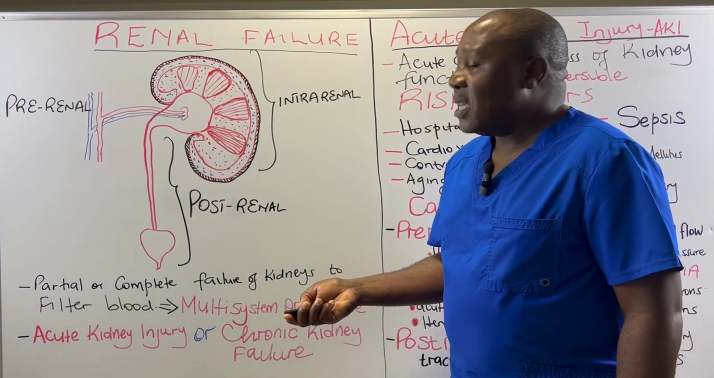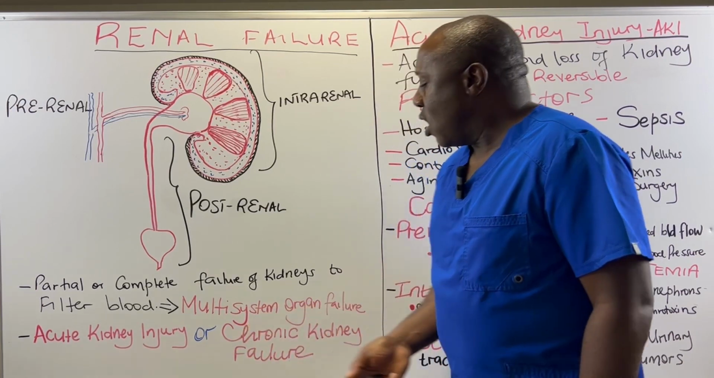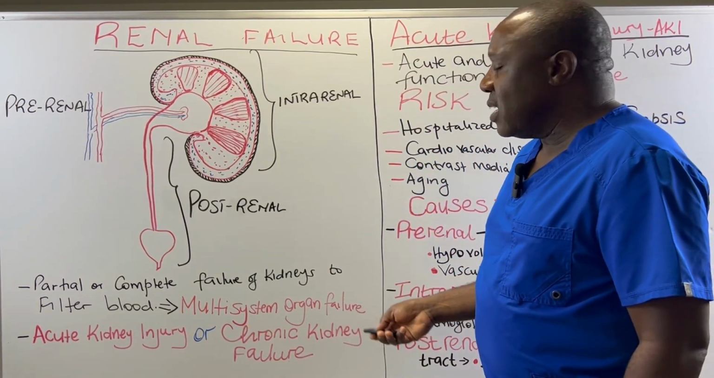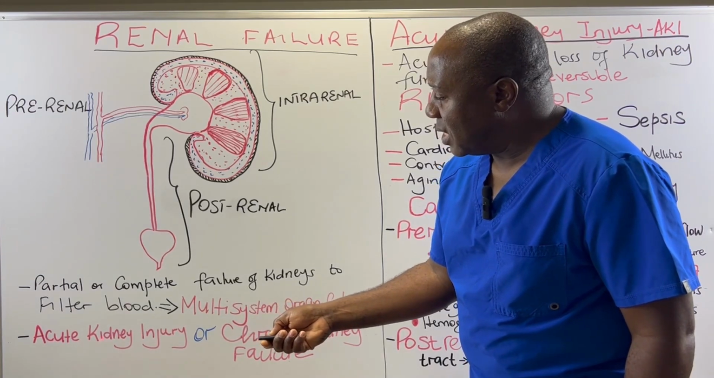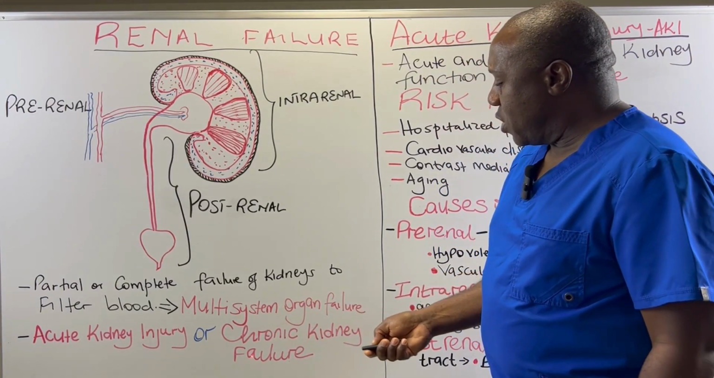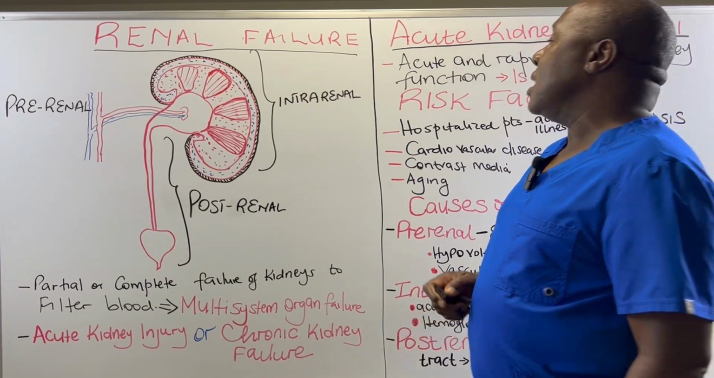Renal failure is in the form of either acute kidney injury or chronic kidney failure. So let us start by looking at acute kidney injury.